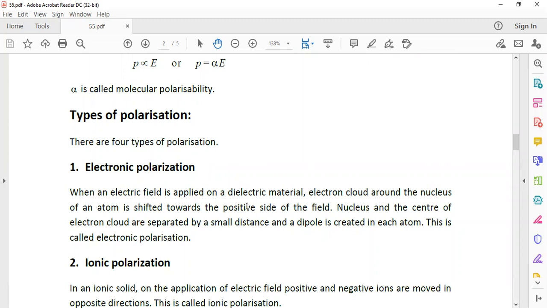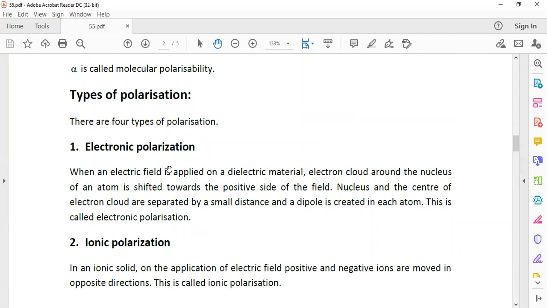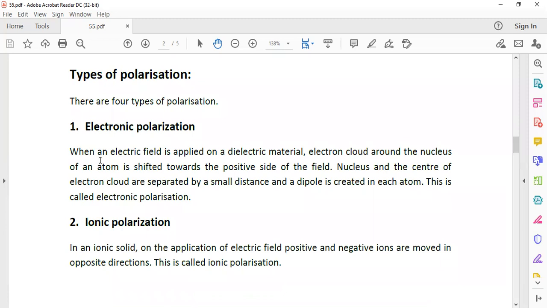Polarization. There are different types of polarizations. Electronic polarization. When an electric field is applied on a dielectric material, the electron cloud around the nucleus is shifted towards the positive side of the field. The nucleus and the center of the electron cloud are separated by some small distance, and a dipole is created in each atom. This is called electronic polarization. Electronic polarization is nothing but the shifting of the electron cloud under the action of the applied field. This is the electronic contribution to the polarization.